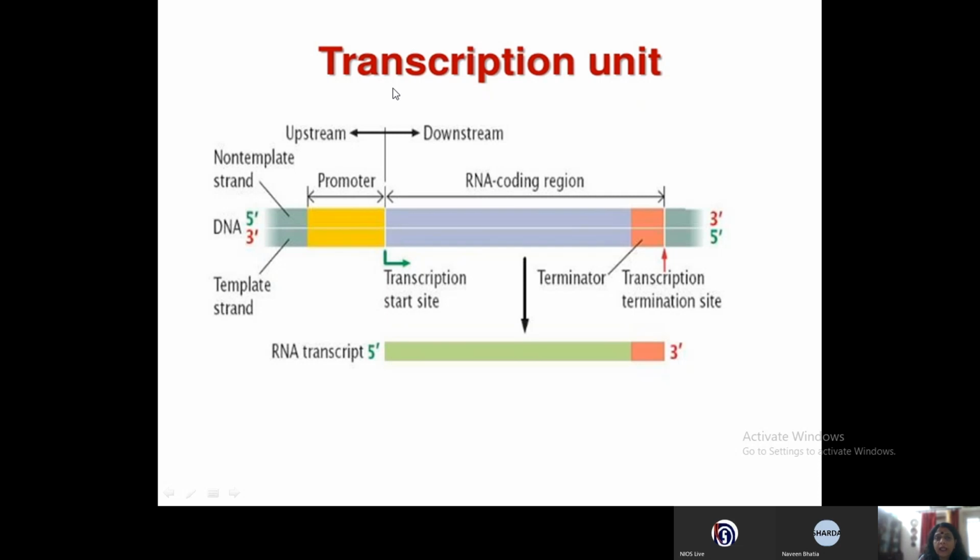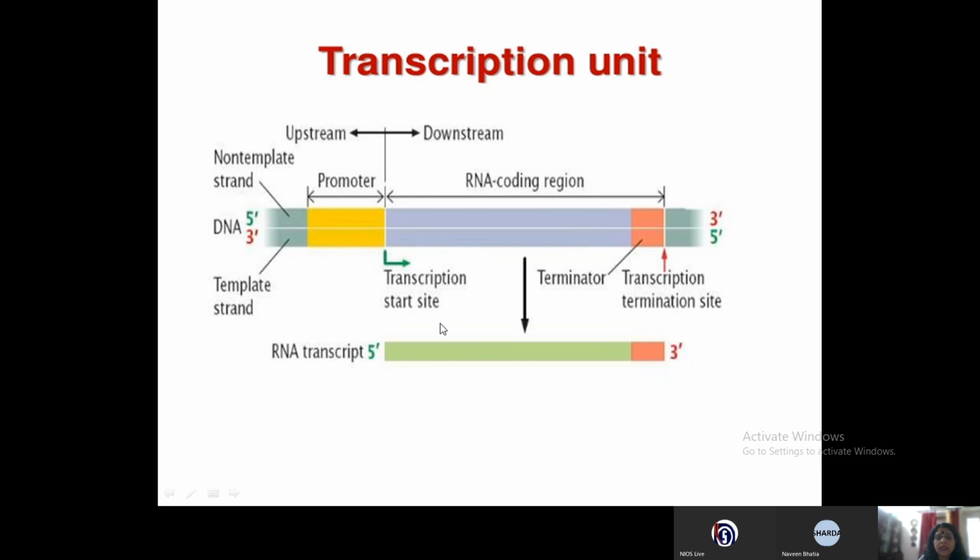So what demarcates upstream and downstream? The start site of the transcription demarcates it. From the start site, the sequences present before it are called upstream, and after it are called downstream. Another important thing is that RNA polymerase can transcribe only in one direction, 5' to 3', and therefore the strand of DNA which is 3' to 5' can work as the template strand.